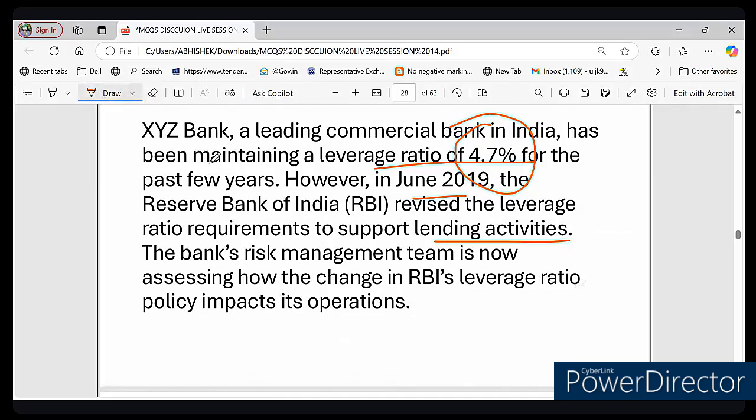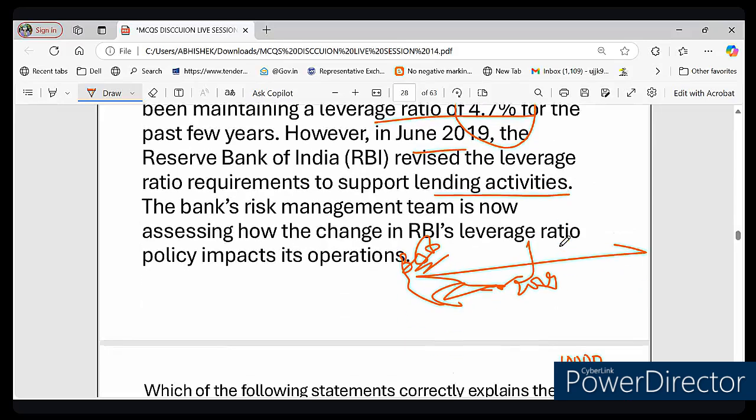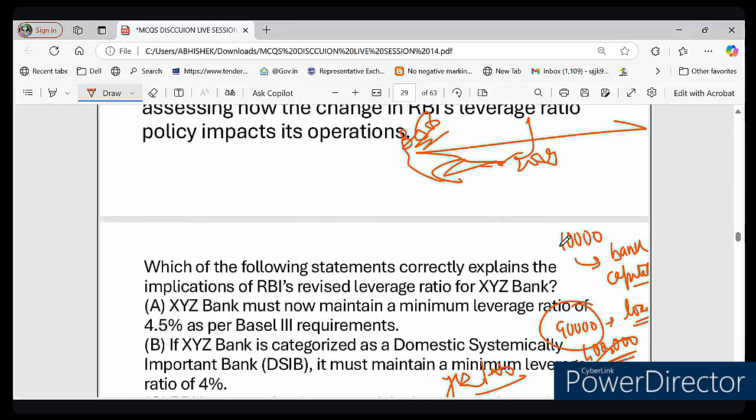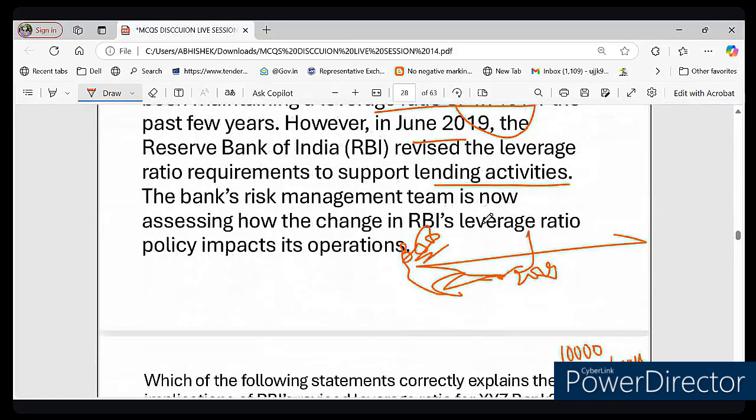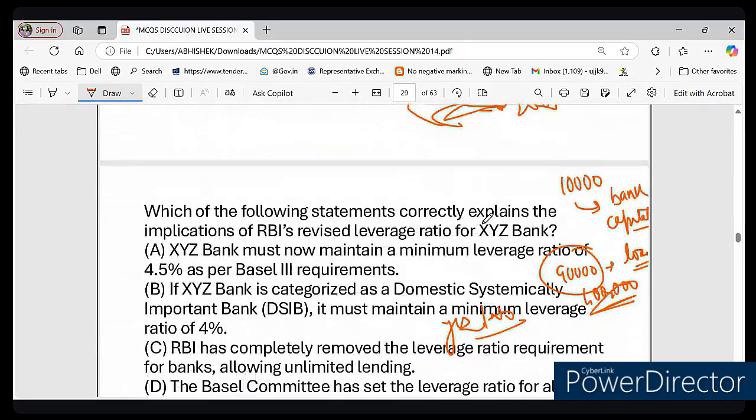So before 2019, 3.5% for all, that is the global standard. But after 2019, RBI allowed 4% for DSIB and 3.5% for other banks. Why? To allow banks to lend more while keeping the financial system stable. Now let's come back to this particular question. XYZ Bank has a leverage ratio of 4.7%, right? And how does the new policy affect it, right?